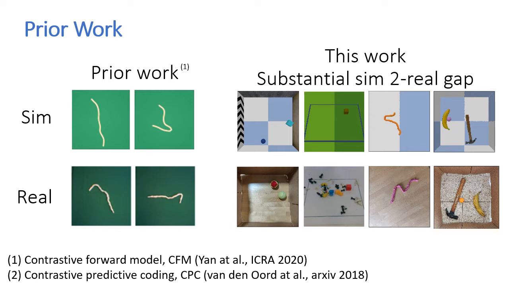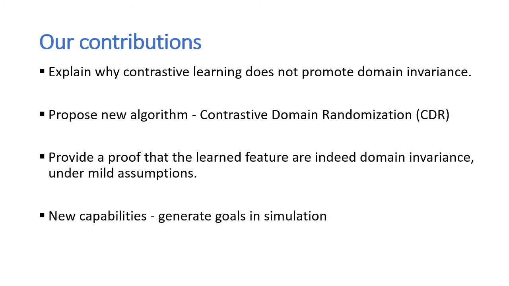We wish to learn representations that overcome the sim to real gap, ignore irrelevant visual differences, and encode only relevant physical properties, so we could deploy our planning algorithm in the real world. Prior methods, like CFM, use domain randomization to transfer from sim to real. In this work, we show and provide an explanation on why naive application of domain randomization to contrastive learning does not promote domain invariance. We propose a new algorithm called Contrastive Domain Randomization, or CDR, and prove that under mild assumption, CDR produces domain invariant features.